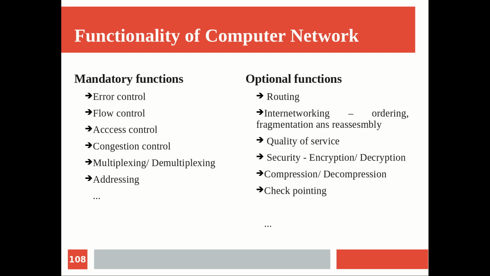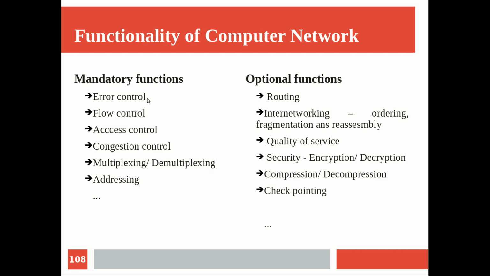For example, error control is something that happens at the data link layer. I hope you remember the layers, and we will see the detail: physical layer, data link layer, network layer, transport layer, session, presentation, application layer. So at the data link layer we are doing error control, and we also do error control in the transport layer.